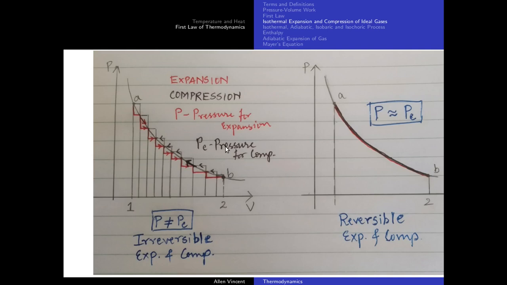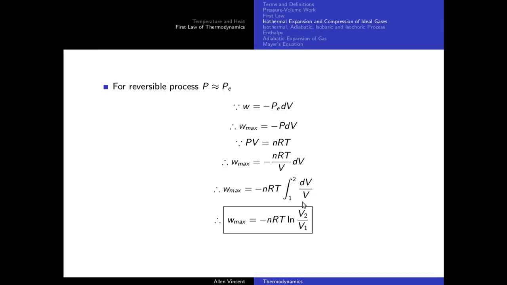Again I'm repeating, for reversible compression, minimum work needs to be done on the system. For reversible expansion, maximum work must be done by the system. So that brings us to this expression of work done in a reversible process. Let's start. For a reversible process, as you can see, external pressure is almost equal to the internal pressure of the gas. This internal pressure is basically the pressure of the gas.